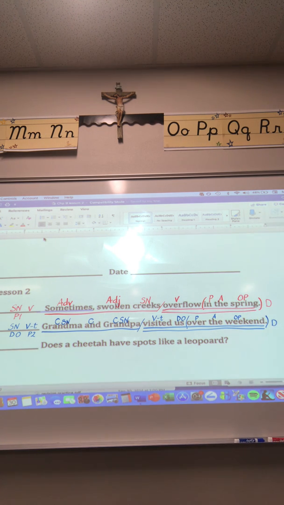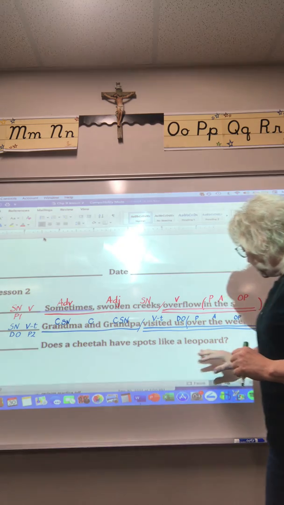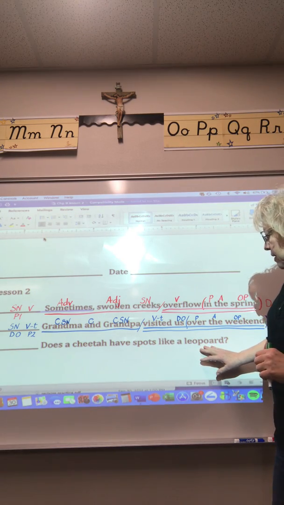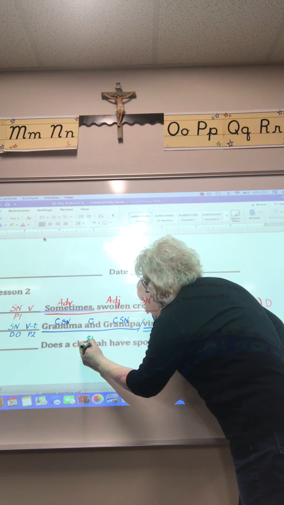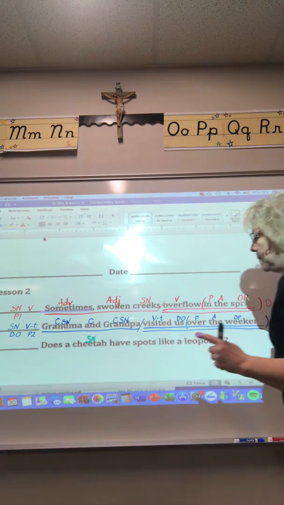Looking at sentence 3 now. Does a cheetah have spots like a leopard? So who's this sentence about? It's about 2 things. It's about the cheetah and it's about the leopard. But the cheetah is your subject noun because we're wondering about the cheetah.